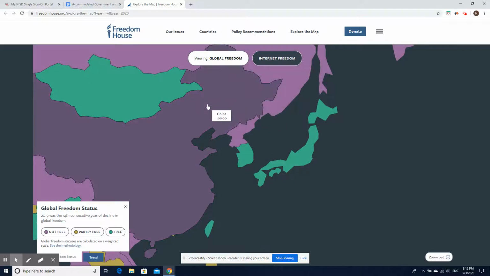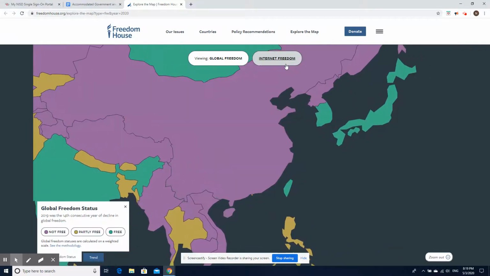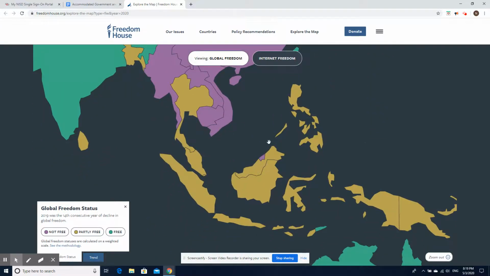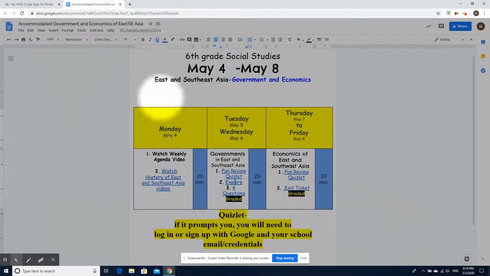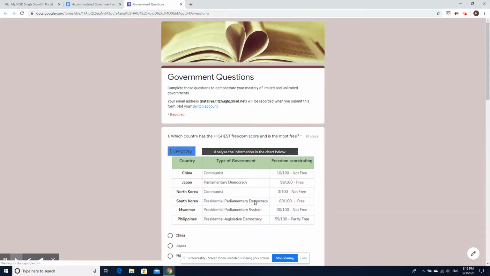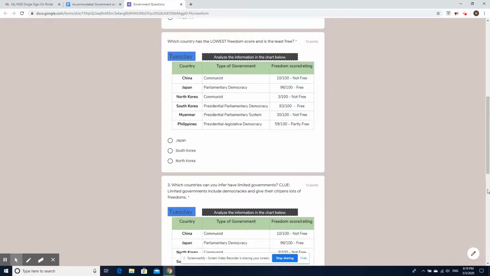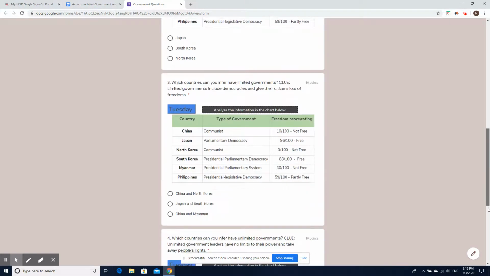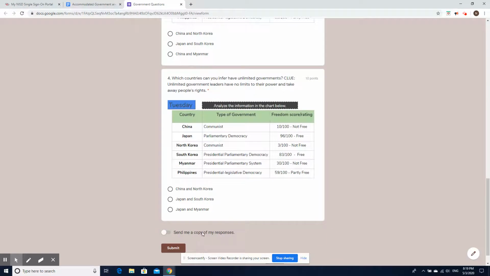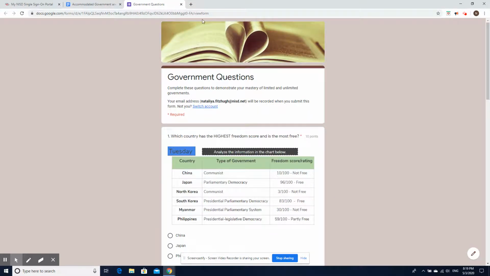And remember, you don't have to explore the entire map. You can just zoom in on this region that we are studying about right here: East Asia and Southeast Asia. And then finally, on Wednesday, you will be asked to answer 4 questions about government by completing those government questions right here. Make sure you click on submit once you're done. And this part will be graded. So one of your grades for this week will come from this assignment.